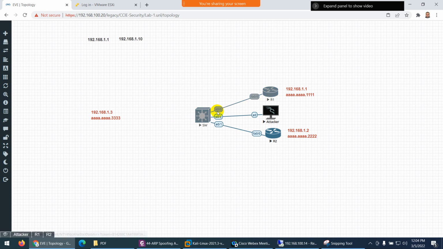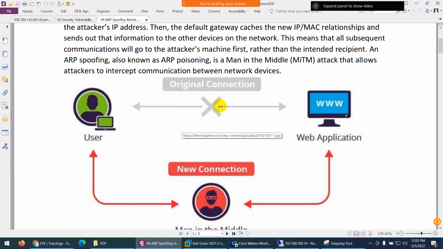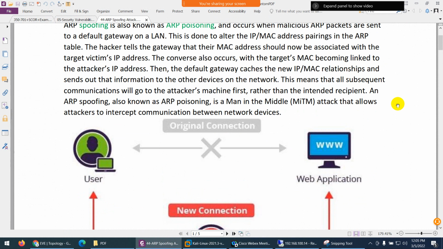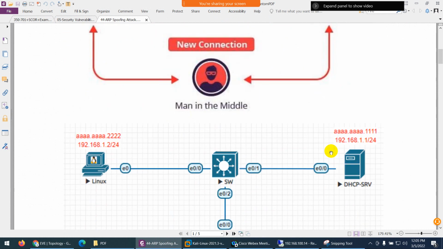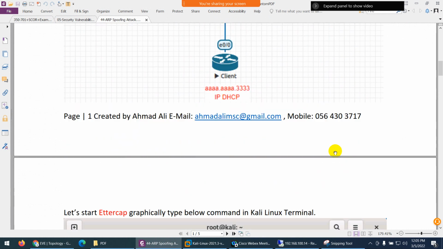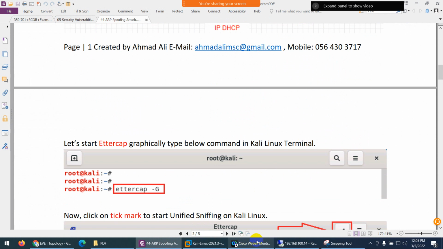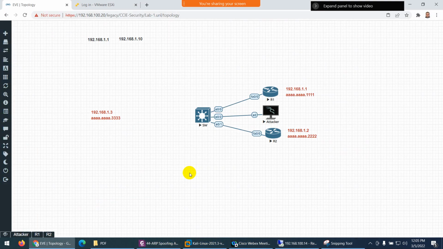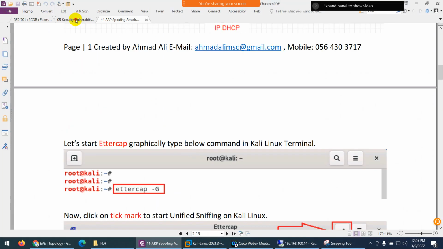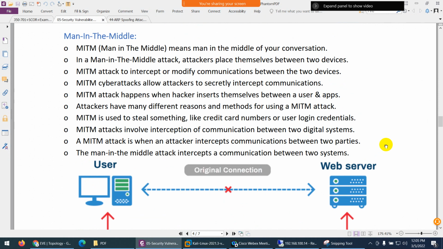They're thinking that they are sending the traffic directly, but basically they are sending traffic here, and the same thing is being done in the other direction, which is showing like this. So it's not the original connection. You have made another connection with the Kali Linux, and this is called ARP poisoning, man in the middle attack, and ARP spoofing, whatever name you give it. So this was the man in the middle attack, which we discussed here, and how it works.